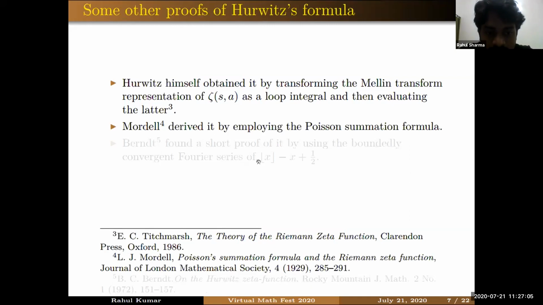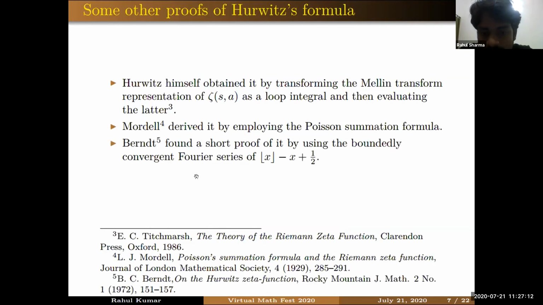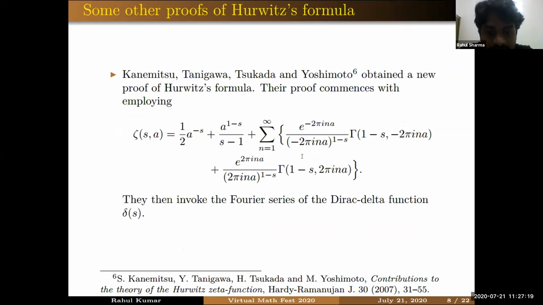Later, Mordell also gave one proof by using the Poisson summation formula. And in 1972, Berndt found a short proof of Hurwitz's formula by using the boundedly convergent Fourier series for this function. Later Kanemitsu et al. also found one proof of Hurwitz's formula. Their proofs make use of this formula, which contains the incomplete gamma function in the series, and then they invoke the Fourier series of the Dirac delta function. So these are some existing proofs of Hurwitz's formula in the literature.